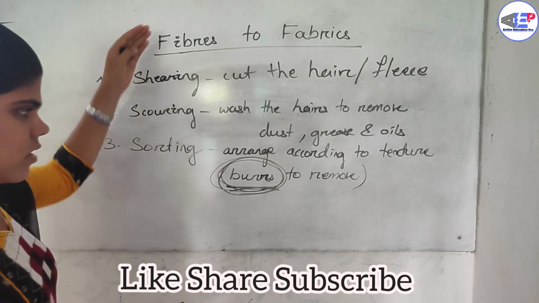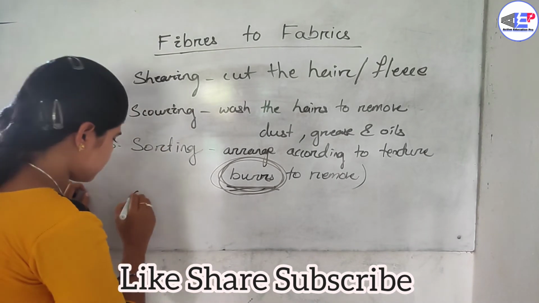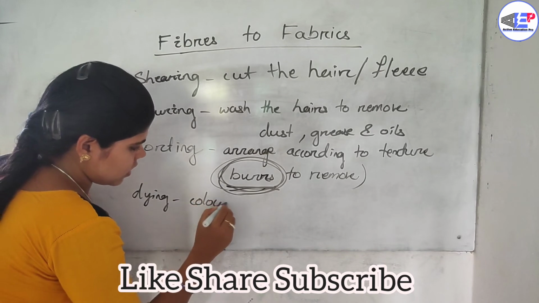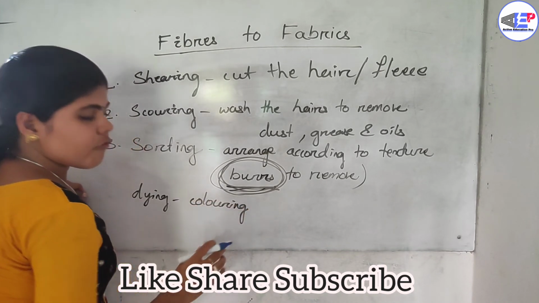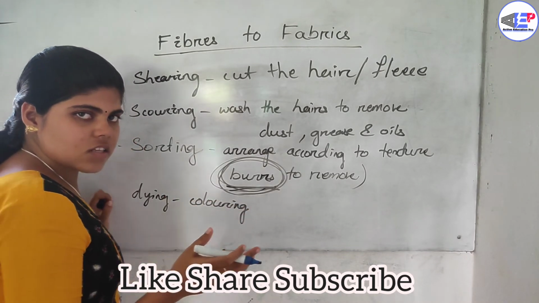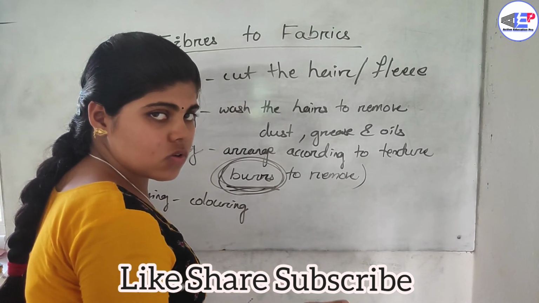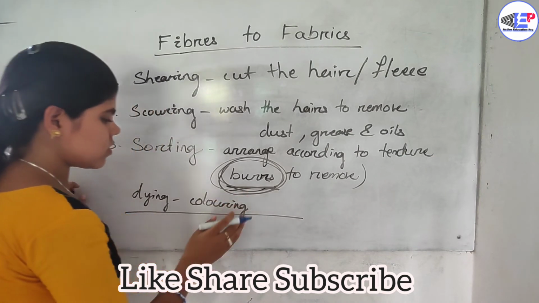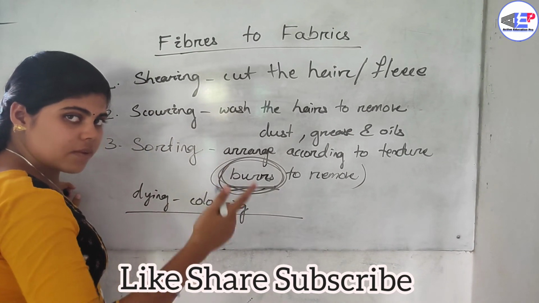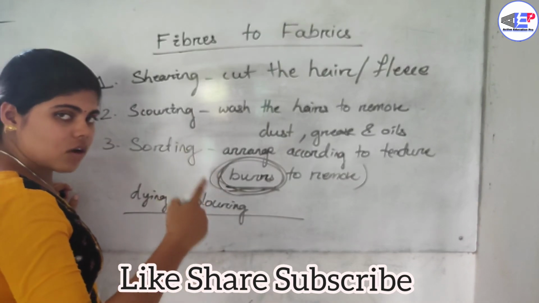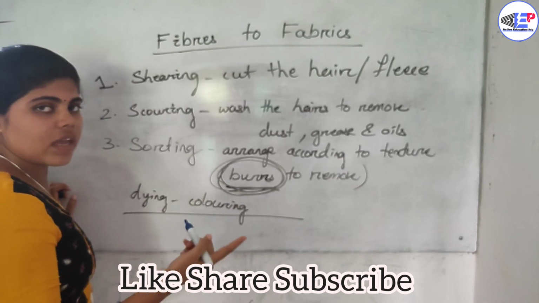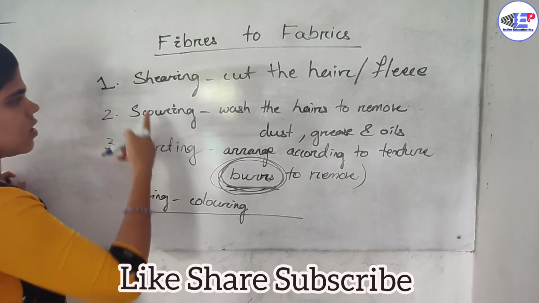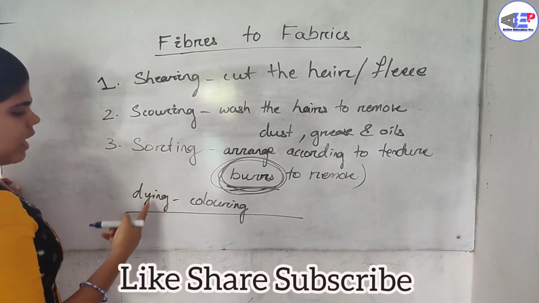And next, after these three processes, comes dyeing. Dyeing means coloring with different types of colors to make different colors of fabrics, and then these fabrics are made into different beautiful clothes. Now the fibers are colored, and these fibers make wool, and this wool is used to make fabrics and then clothes. So the processes are shearing, scouring, sorting and dyeing.